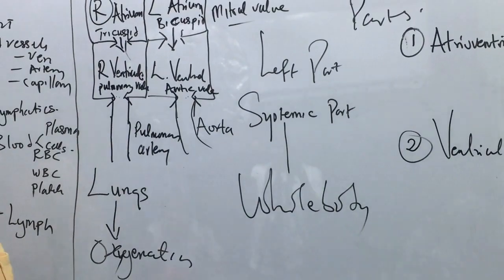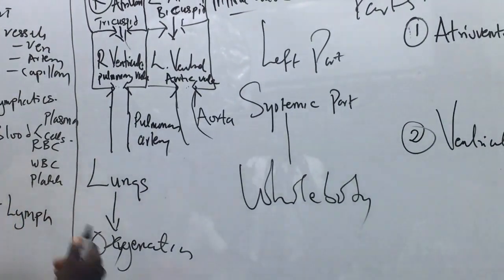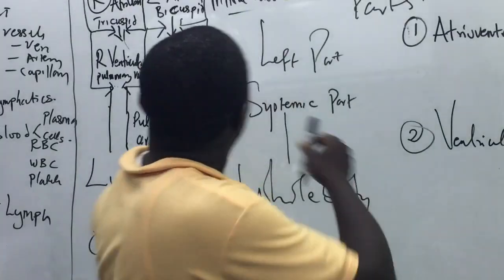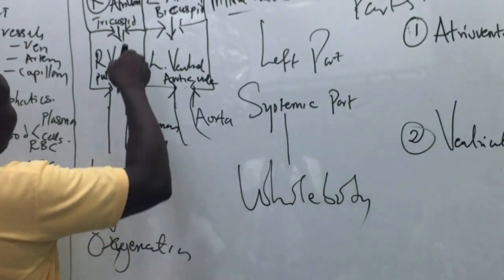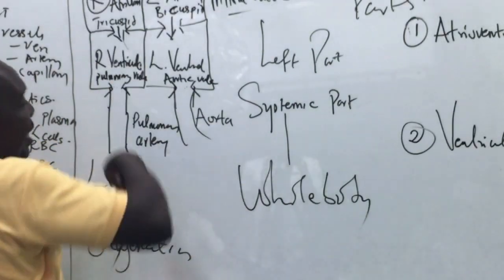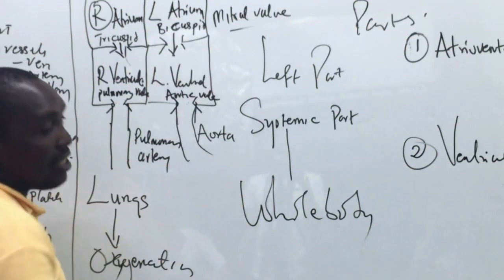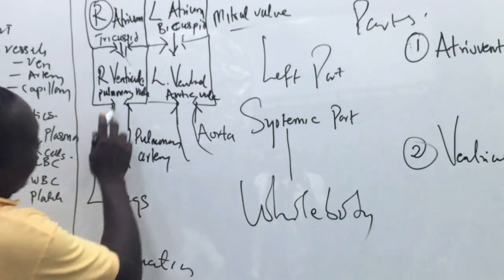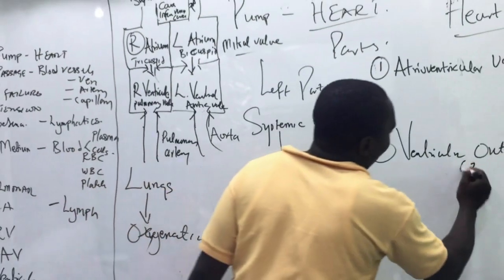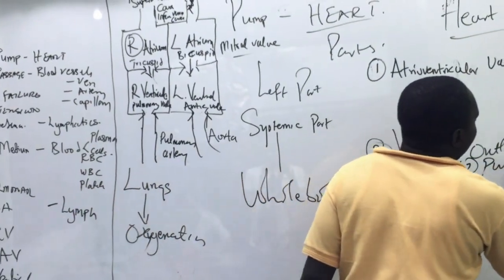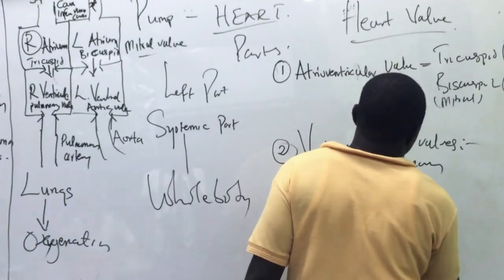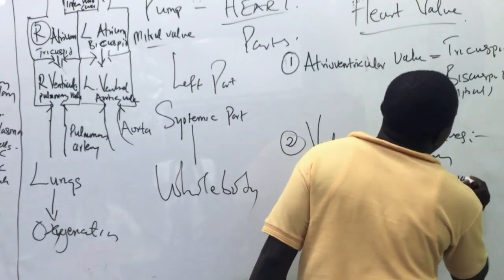The right and the left ventricle. The outlet of the right ventricle enters into the pulmonary artery. The outlet of the left ventricle enters into the aorta. And there are valves there. One is the pulmonary valve, and the second is the aortic valve.